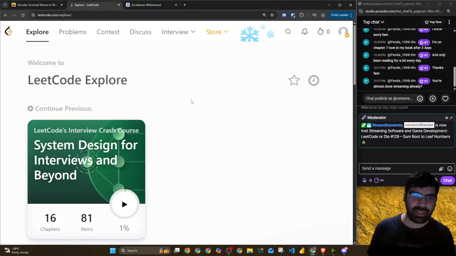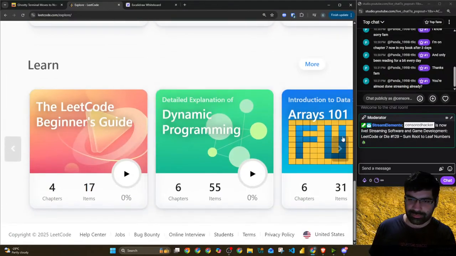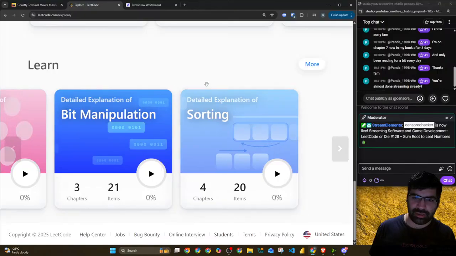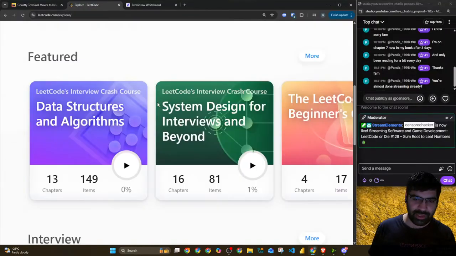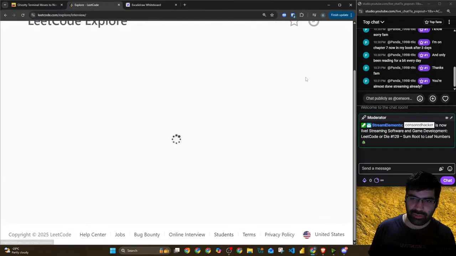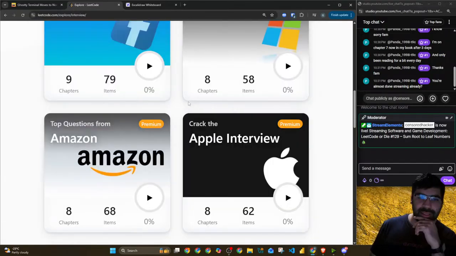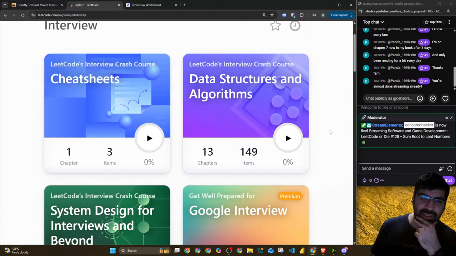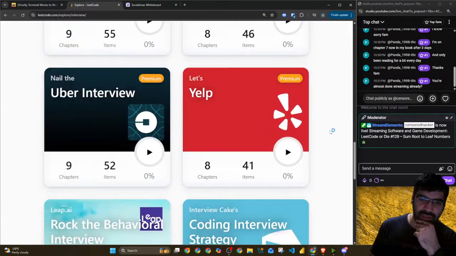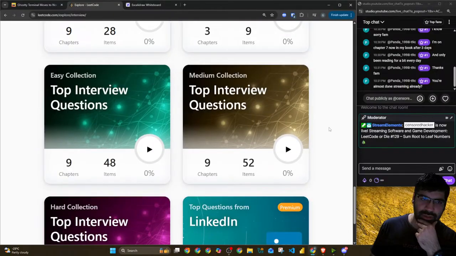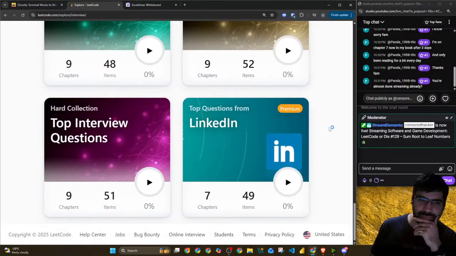Just two things I'm very scared to touch, kind of not good at. There's bit manipulation, then there are also algorithms. Certain algorithms I need to be more comfortable with. There are Apple ones, Amazon, company-specific ones, so that's good. Yelp, Adobe.